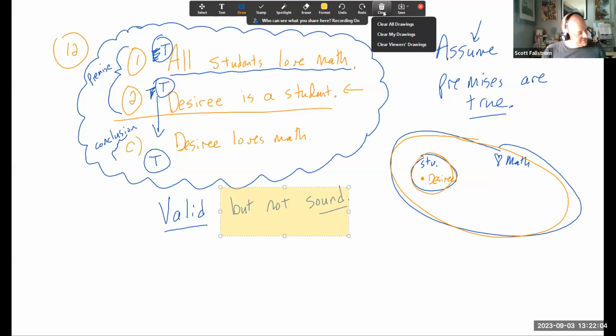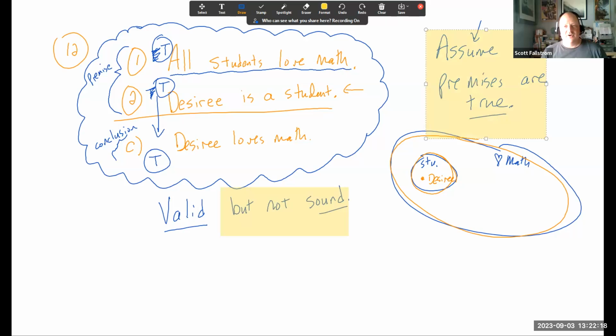So even with a false hypothesis up here, which is one of your premises, even with that being false, the argument is still valid. And it's really based on this piece up over here. In order to determine whether an argument is valid, we assume that all the premises are true. So that could be someone using good reasoning who just doesn't know if all students love math or not. But if all students did love math, and if Desiree is a student, I guarantee you Desiree loves math. That would be good reasoning skills.